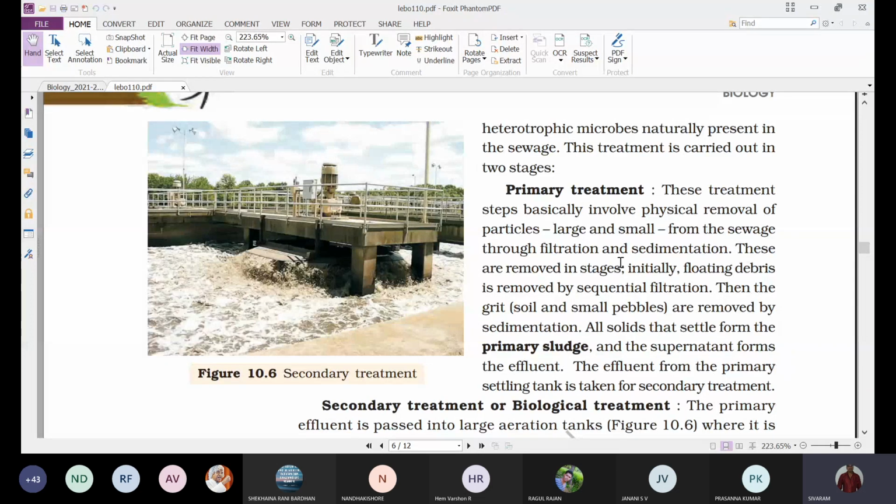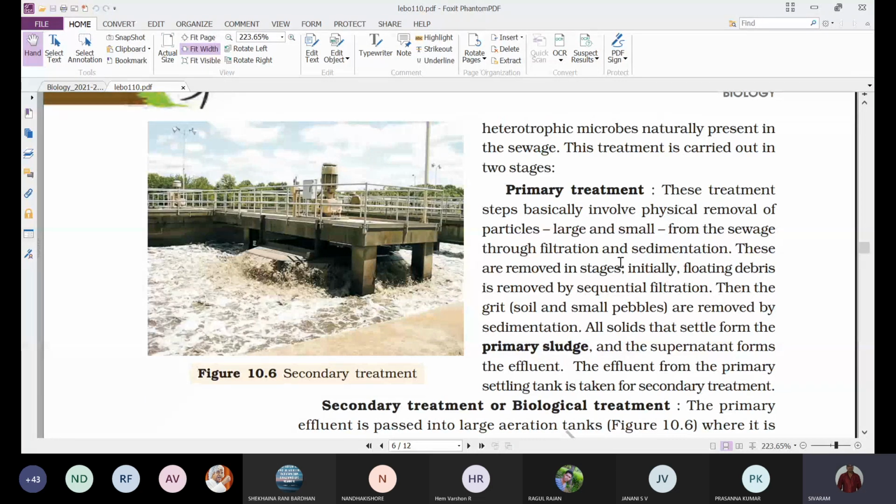So the primary treatment steps basically involve physical removal of particles, large and small, from the sewage through filtration and sedimentation.